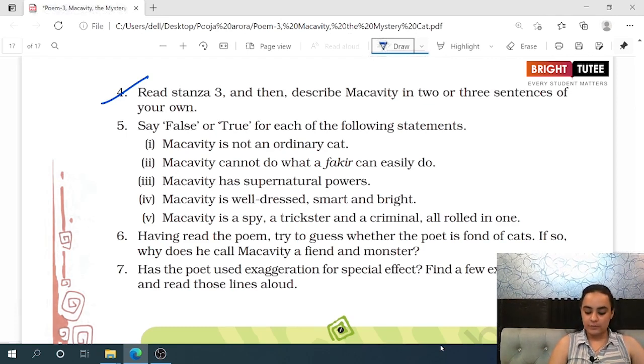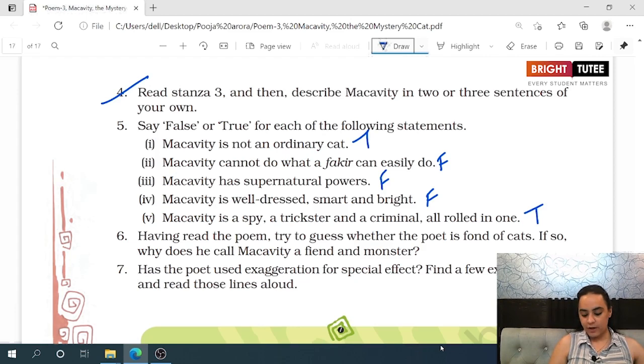Say true or false for the following statements. Macavity is not an ordinary cat. True, it is not an ordinary cat. Macavity cannot do what a fakir can do. False. Macavity has supernatural powers. I would not say Macavity has supernatural powers. Macavity only had the power to fly. Macavity is well dressed, smart and bright. False: untidy, unkempt, dirty. Macavity is a spy, a trickster, and a criminal, all rolled in one. True indeed.